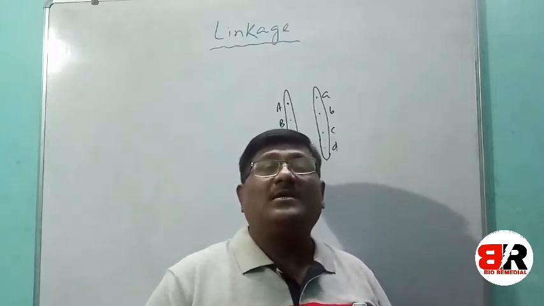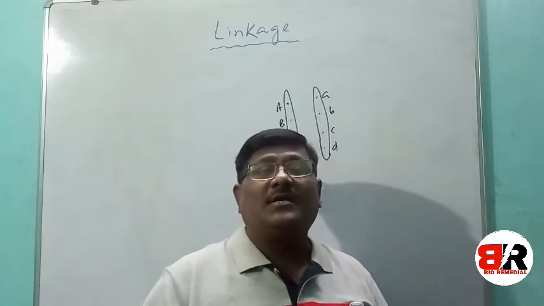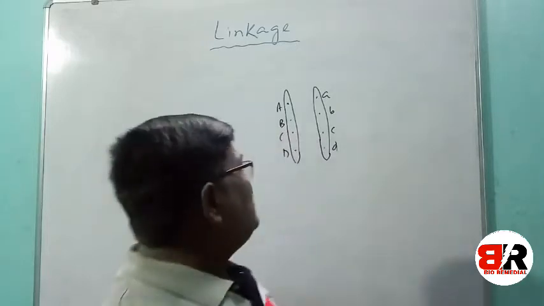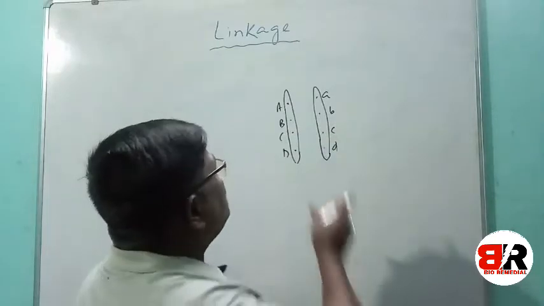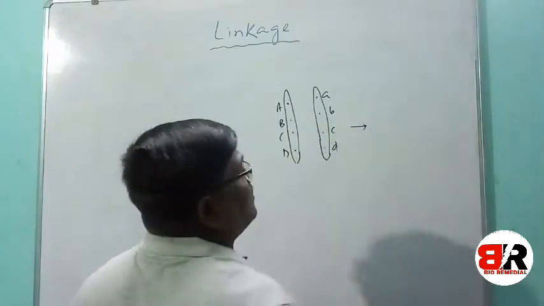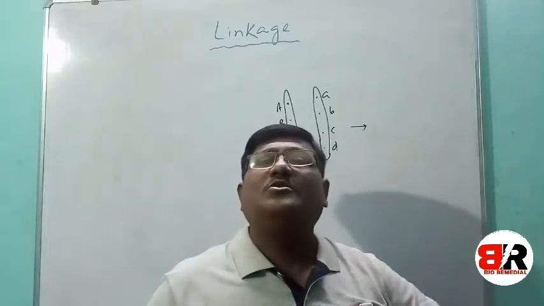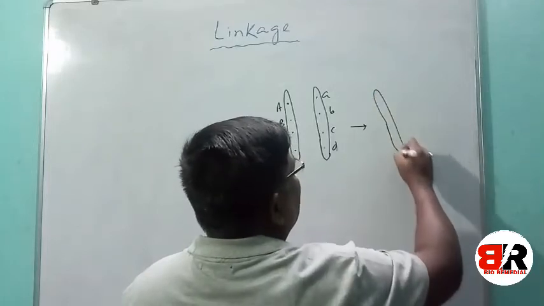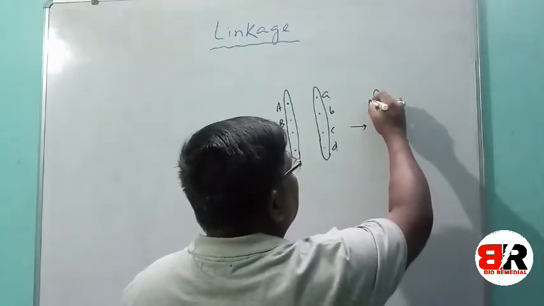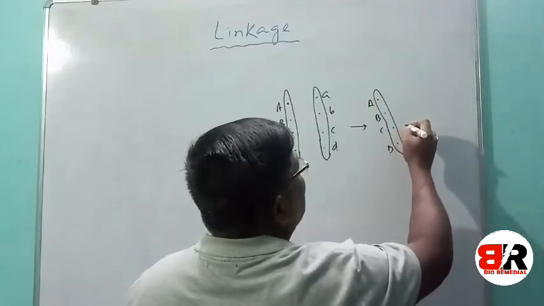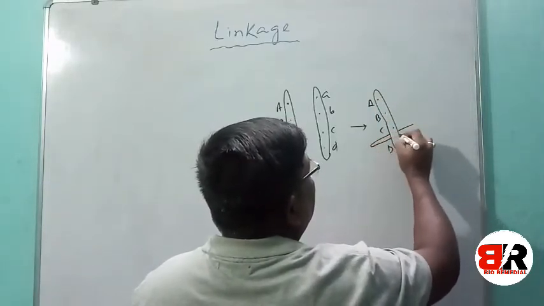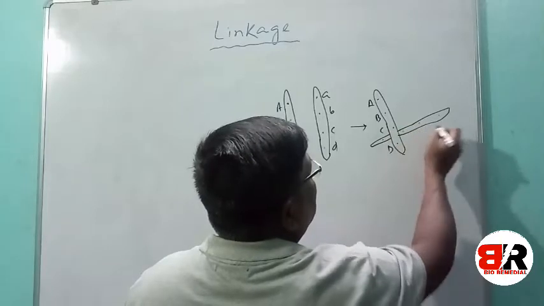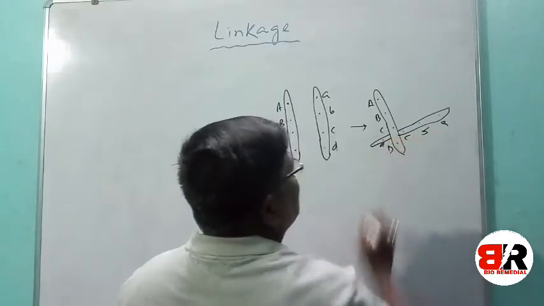Crossing over, we know, takes place during gamete formation, during meiosis, at the pachytene stage. Due to crossing over, sometimes these genes are separated. Normally crossing over takes place between homologous chromosomes. Suppose the crossing over took place in this place, with A, B, C, D here and A, B, C, D here.